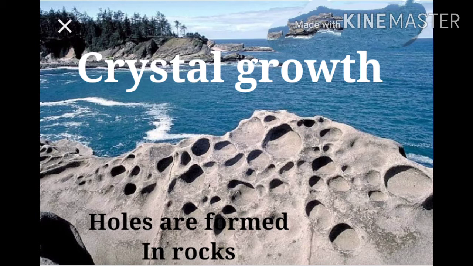Alkaline water gets stored in these holes, and because of the heat this water turns into water vapor and only crystals of alkaline materials remain in the rocks. Those crystals occupy more space and this causes tension in the rocks, and holes are formed in the rocks. It looks like a honeycomb.